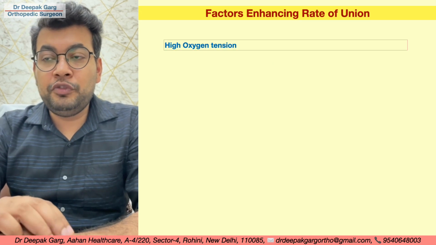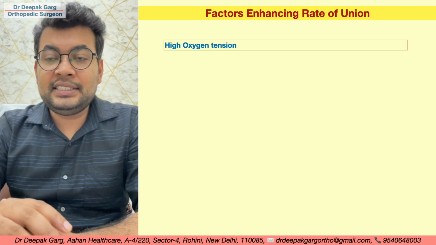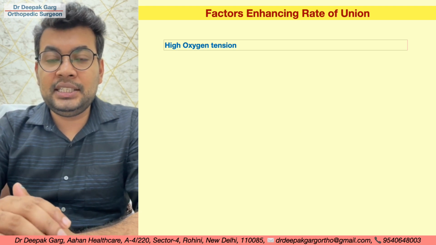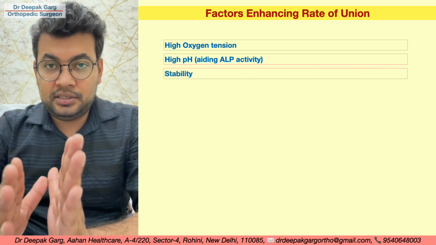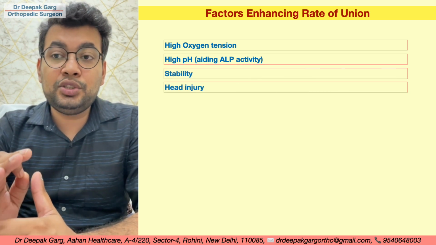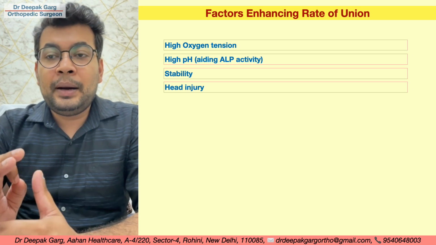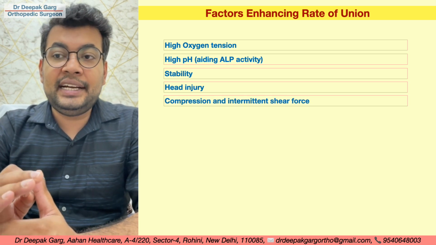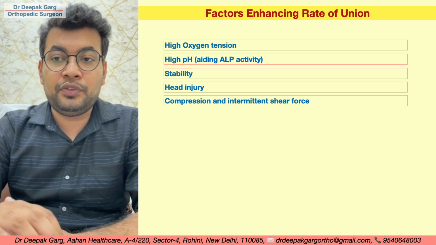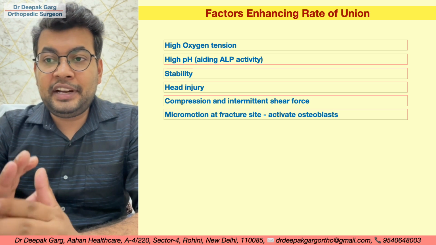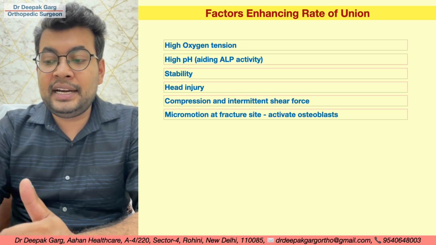Now let's look at a few factors that enhance the rate of union. There are multiple factors like high oxygen tension, high pH, stability of the construct. Head injury is also somehow a factor which enhances the rate of union. Compression at the fracture site and intermittent shearing forces are factors that enhance the rate of union. Micromotion at the fracture site will lead to higher callus formation, because it activates osteoblasts and enhances the rate of union.